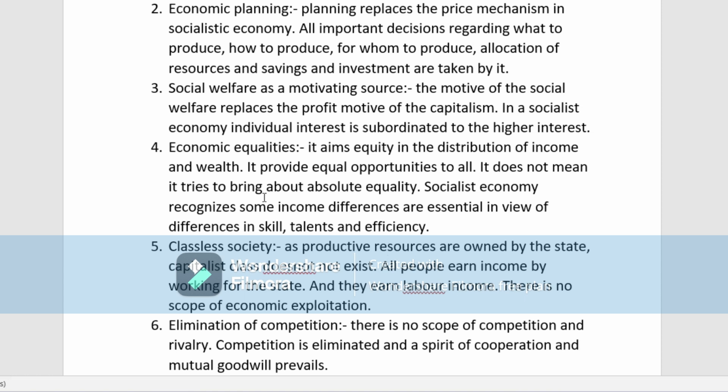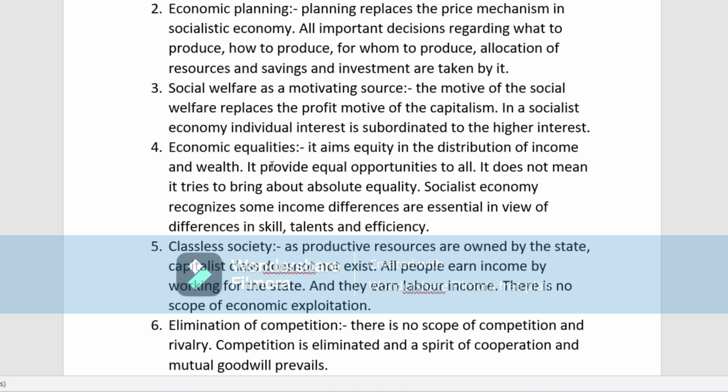But in a socialist economy, the first and foremost thing is that it will bring about economic equalities. That means there will be equal distribution of income and wealth, and they will provide equal opportunities to all. All the opportunities will be equal to each and everyone. It doesn't mean that it will bring absolute equality, but some income differences are essential in view of the difference in skill.